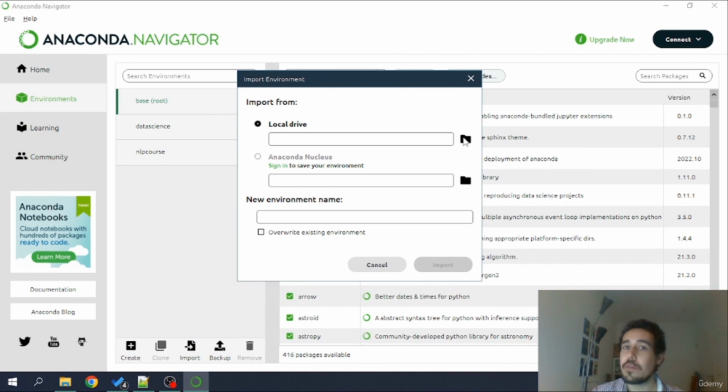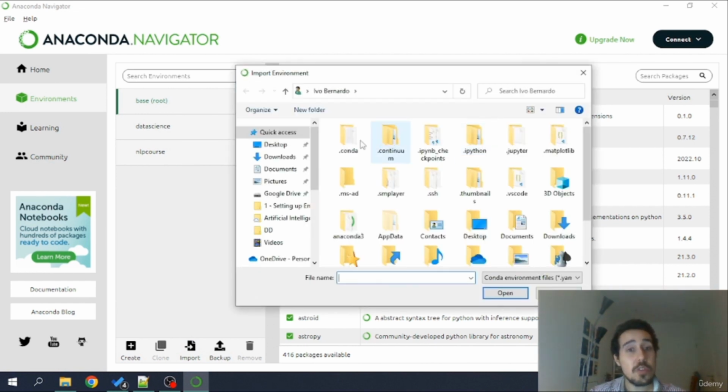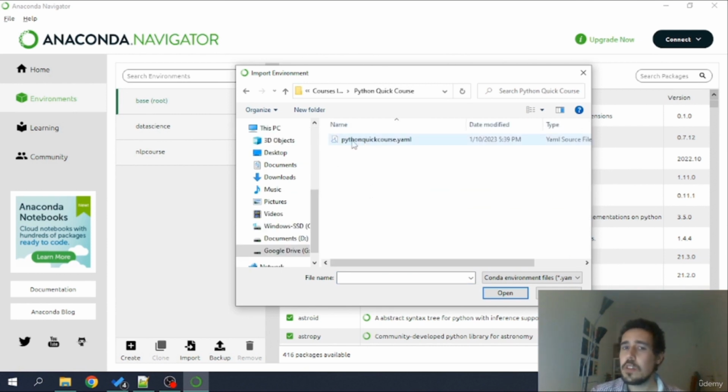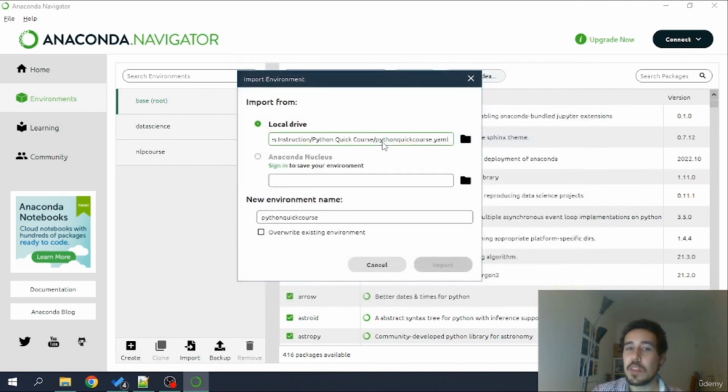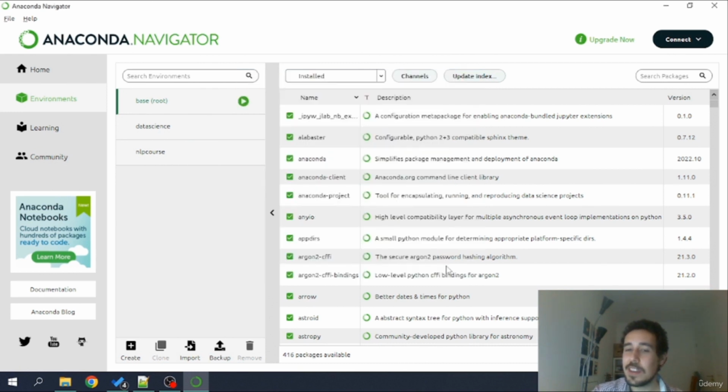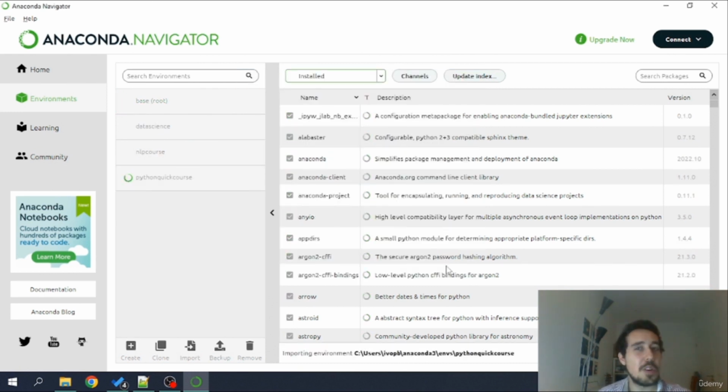In the local drive, you navigate to the course materials that I've given in the resources, and here in the course materials you'll have this Python quickcourse.yaml file. Okay, here just super simple, you just have to double click this and then just wait a bit for this import to be available and click import, and wait a bit for Python to create this new environment.